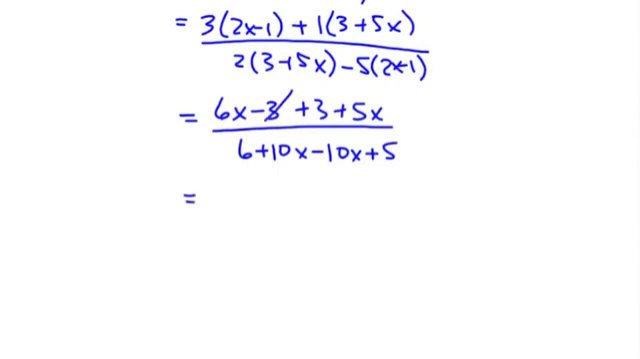So the 3's add to 0 in the numerator, the 10x adds to 0 in the denominator. I get 11x over 11, which simplifies to be x. So it is true that the functions are inverses of each other. Just let me say a note here. Note.